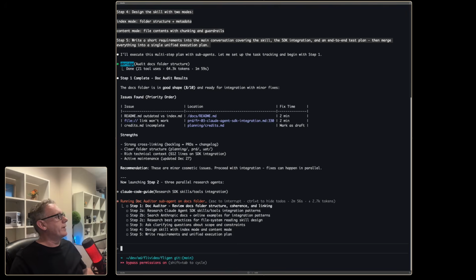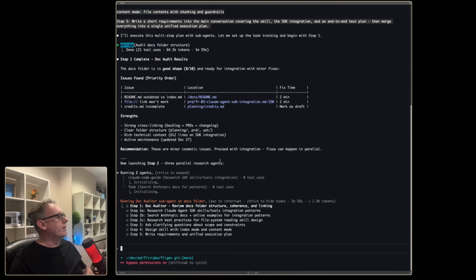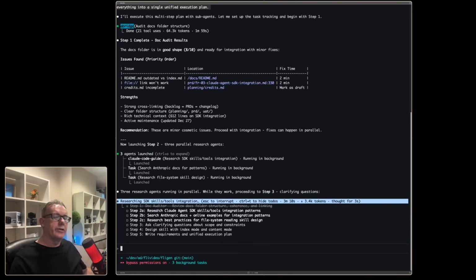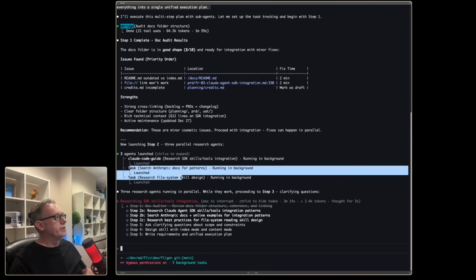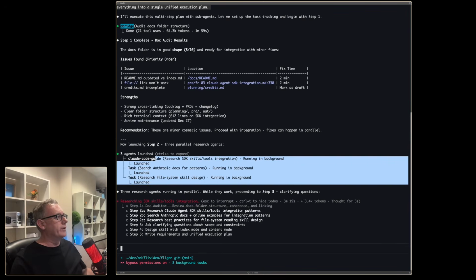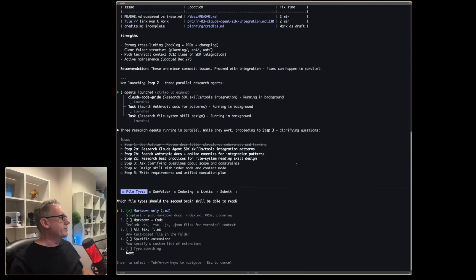It looks like it's going to go straight into step 2 and run 3 parallel agents, but the recommendations are, these are minor cosmetic issues, so nothing we need to do here. Look at that, it's using the Claude code guide. So that was the first one. Made sure that it used its own internal agent to go and read Claude docs. The other 2, it's just doing search on the internet, and they're all running in parallel at the moment. This is pretty cool. I wasn't expecting this.